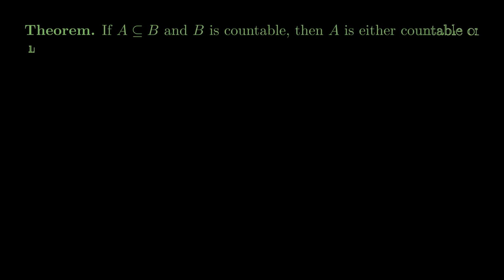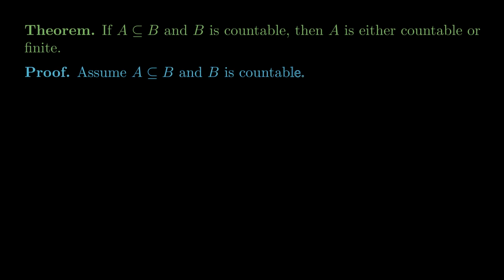Let's prove two results that I talked about last video, but never proved. The first of those is: if A is a subset of B and B is countable, then A is either countable or finite. This will justify the claim I was making last video about countable sets being the smallest infinite set. Assume the hypothesis that A is a subset of B and B is countable.